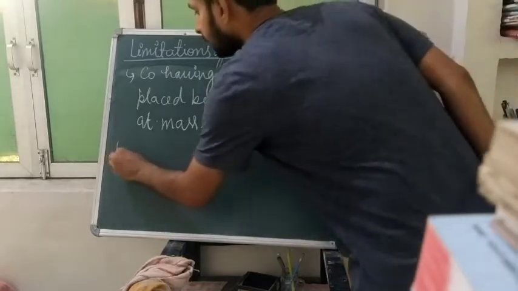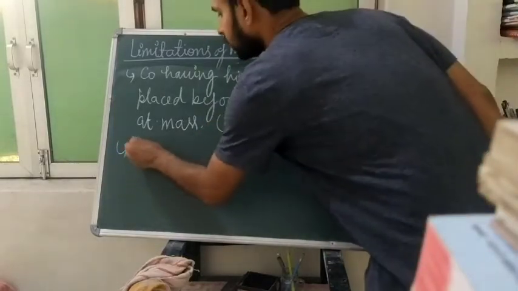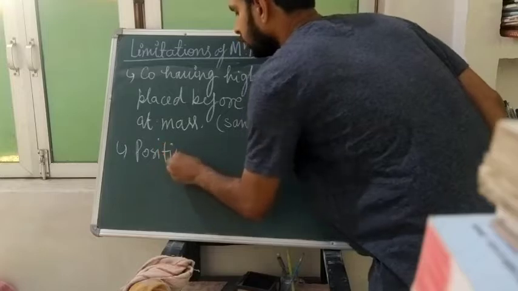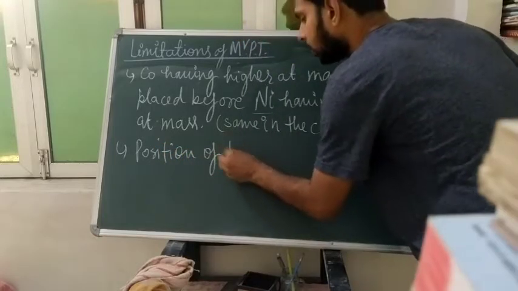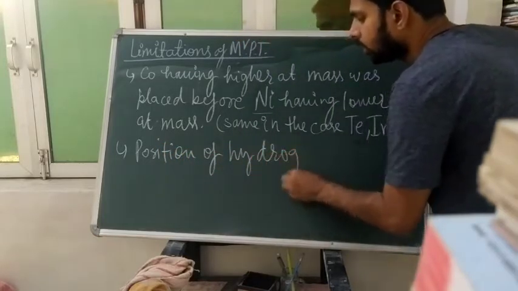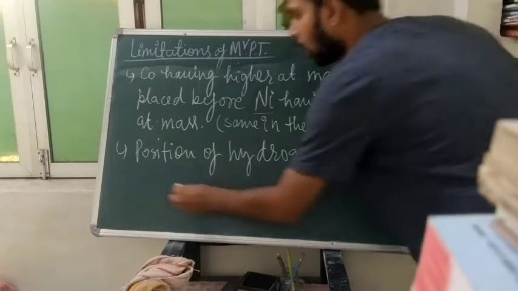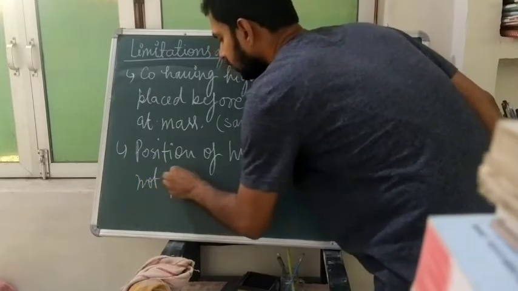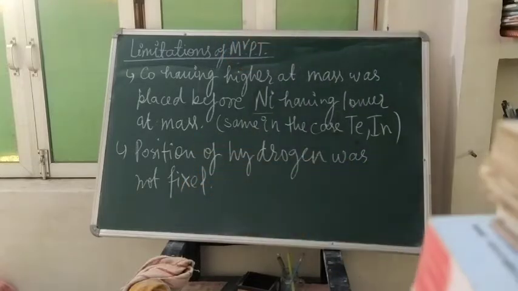The second limitation was that the position of hydrogen was not fixed. You will look that the position of hydrogen was not fixed in the Mendeleev periodic table. Till today the position of hydrogen is not fixed, in the modern periodic table as well.